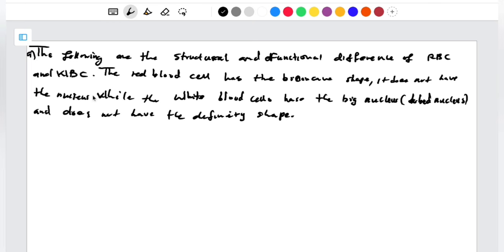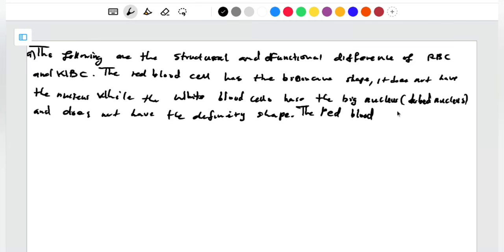Now what about the functional part? So we're going to say the red blood cell is the one that transports oxygen from the lungs to the tissues, then carbon dioxide from the tissues to the lungs, like that. You just have to be brief like the way I'm writing, just simple like that. No need of you complicating things here.